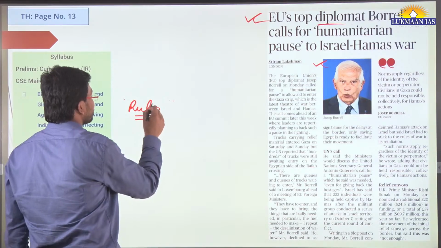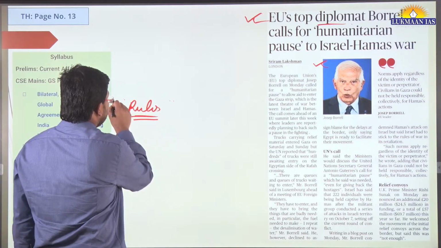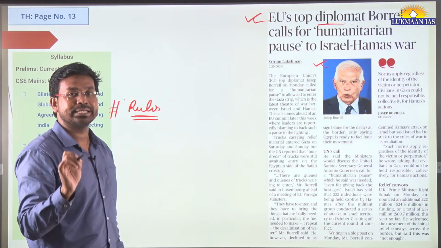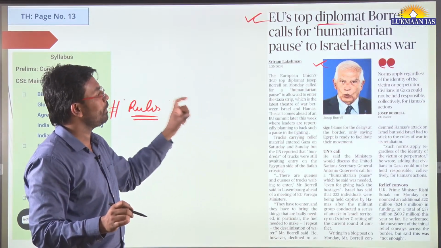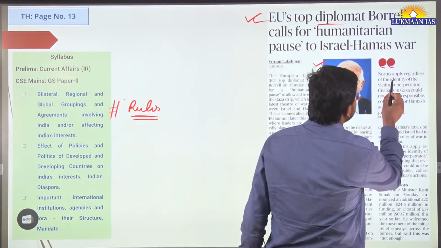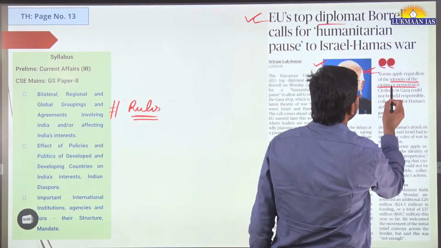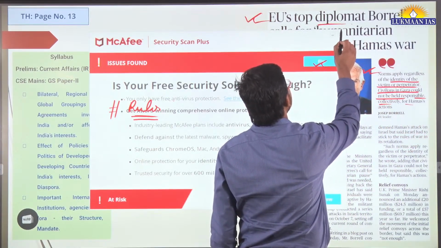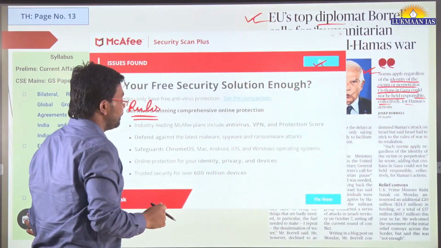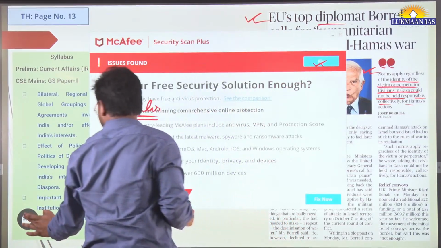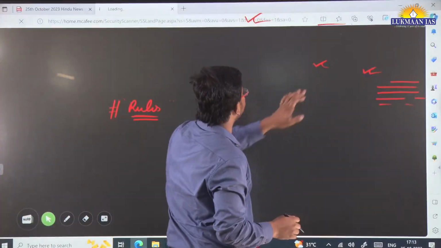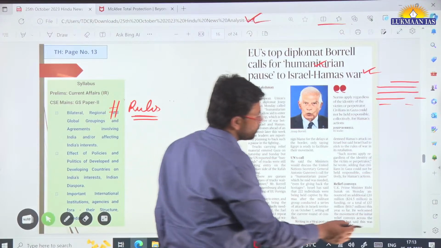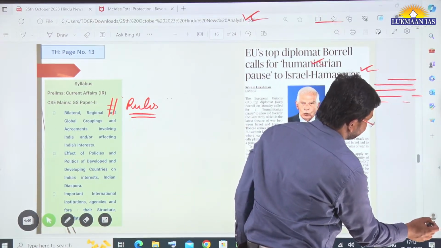When we talk about war also, war has some kind of rules, and in case of war between states, there are international laws in place. These are known as international humanitarian laws. So this diplomat says norms apply regardless of the identity of the victim or perpetrator. Civilians in Gaza could not be held responsible collectively for Hamas action. Why have they said it? Because civilians are being targeted by the Israeli authorities. So that's why they have said it this way.